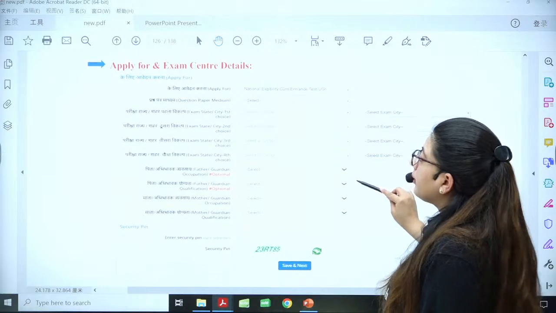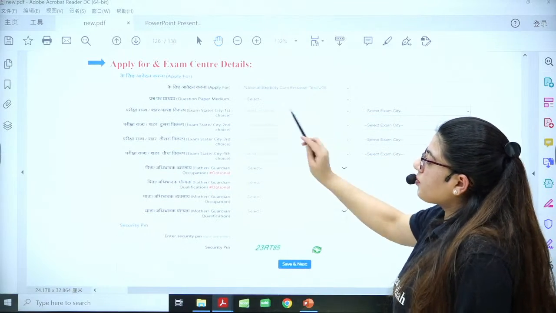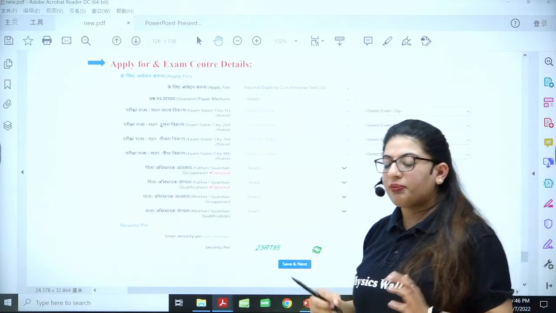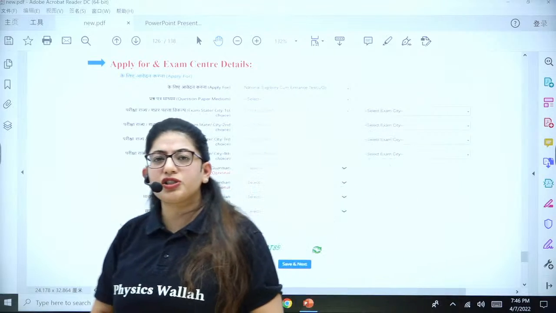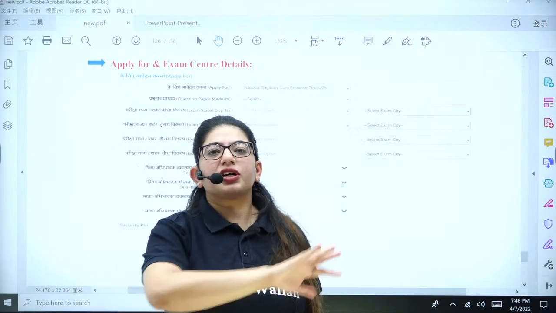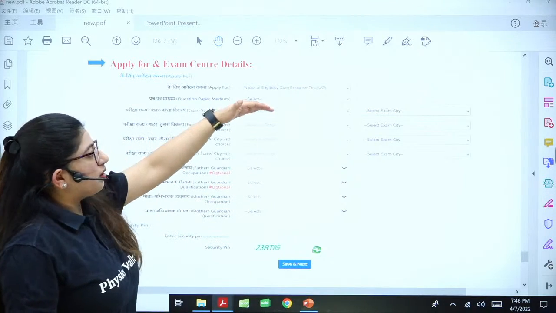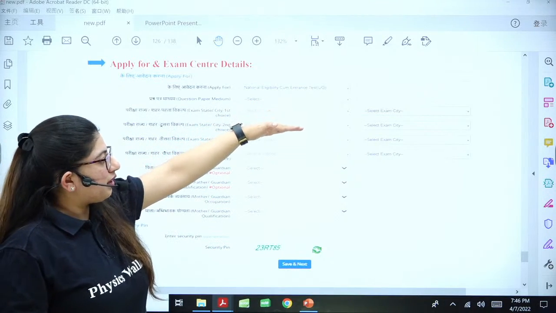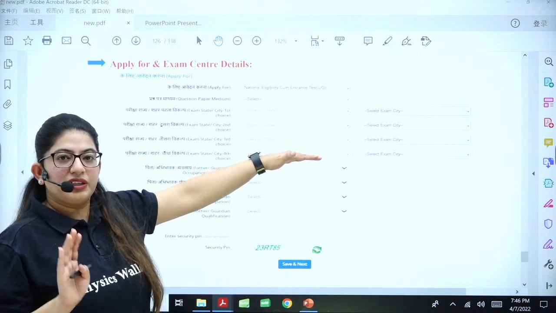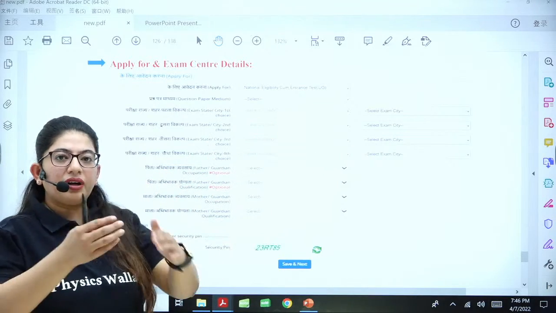Okay. Then first choice of city. How will you make a choice now? For example, I live in Delhi. I will make sure I put all the centers which are near to my place. I will keep on doing that. Most nearest, near, and then the one which is a little far. Then I'll move to Noida, Gurgaon and all.